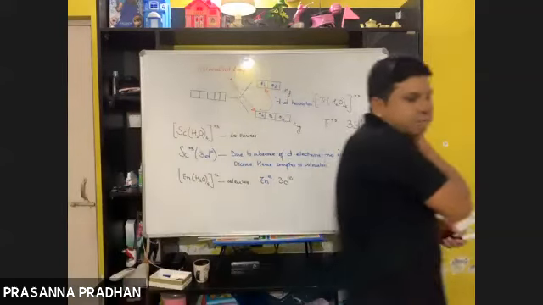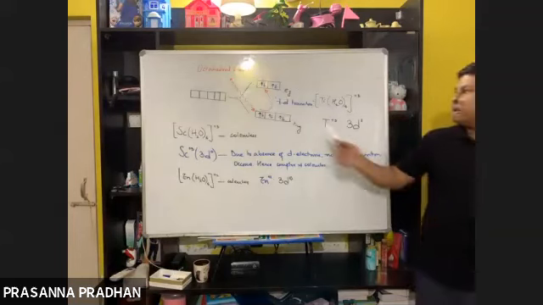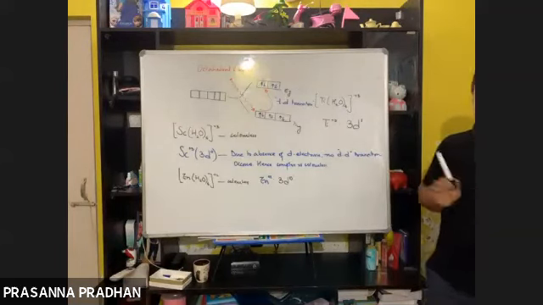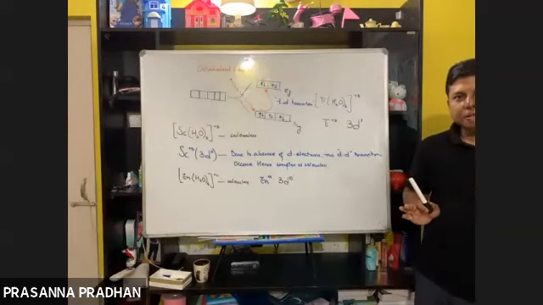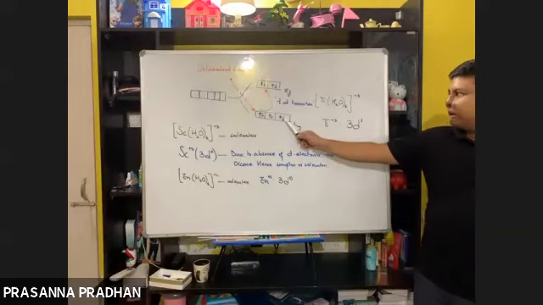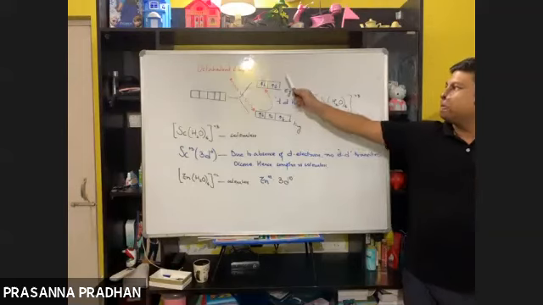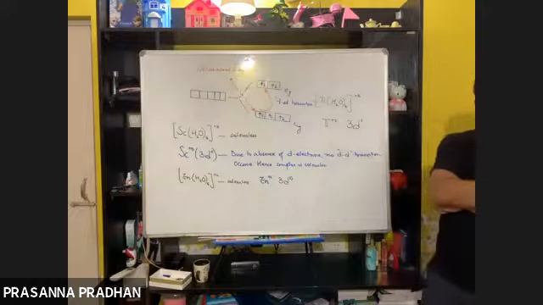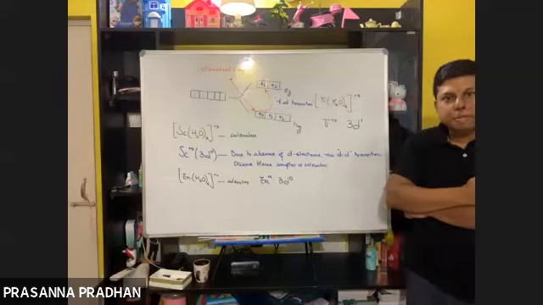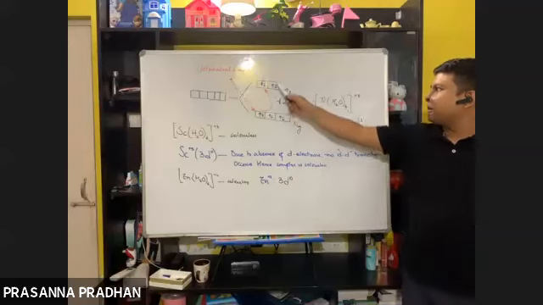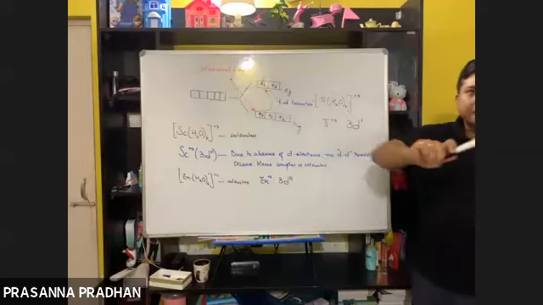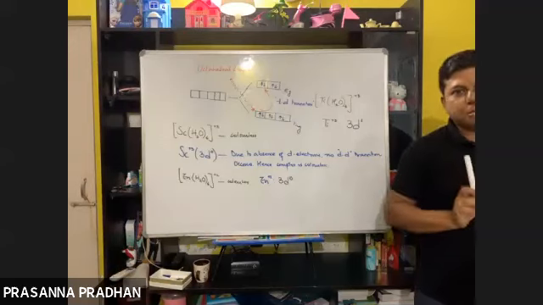Can an electron be promoted from t2g to eg? Is it possible? Can one electron be unpaired and get promoted to the eg set? No, because it will violate Pauli's exclusion principle. An orbital would have to accommodate 3 electrons, which is not possible.